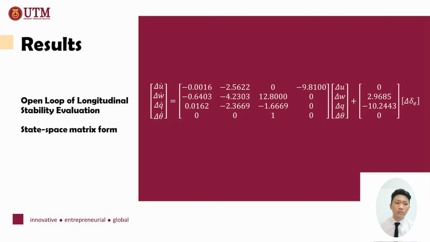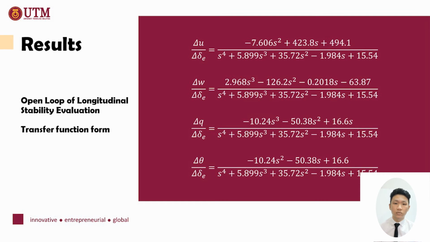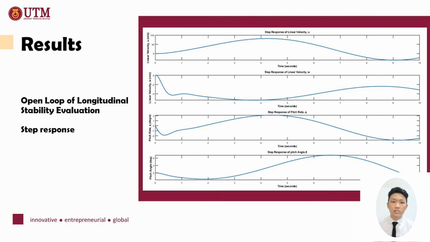From the result of the dimensional derivative, we substitute it into the state space matrix form equation. We get this as our result. Then we transfer the state space matrix into the transfer function form due to the aileron inputs, and then we plot the state response according to each transfer function.